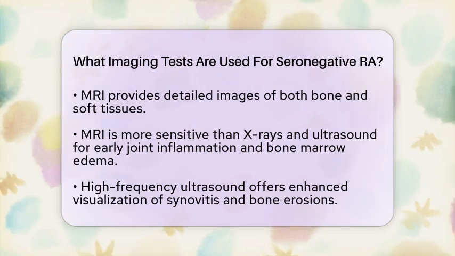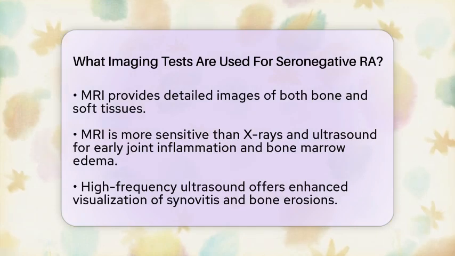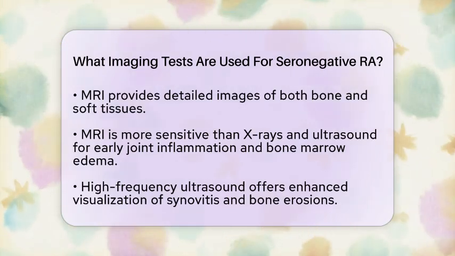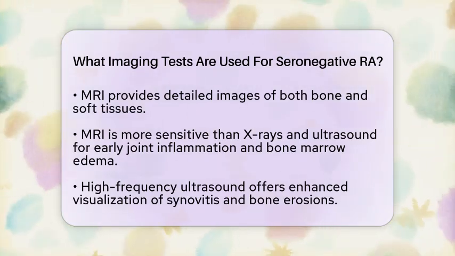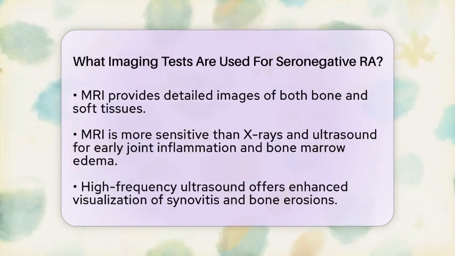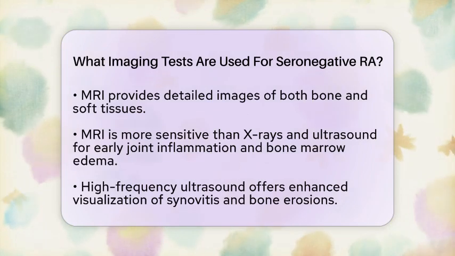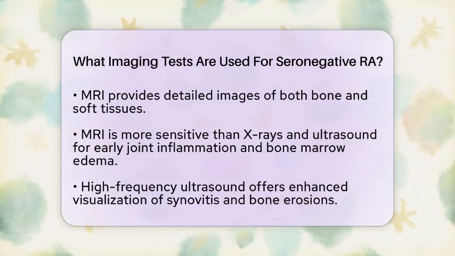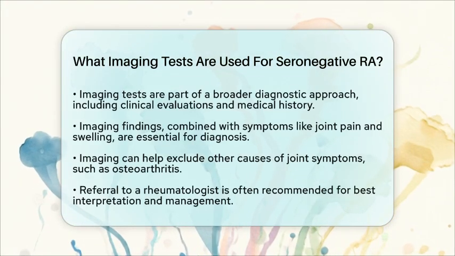It's important to remember that imaging is just one part of a comprehensive diagnostic approach. Doctors will also consider clinical evaluations, medical history, and laboratory tests. Since seronegative RA lacks specific blood markers, imaging findings combined with symptoms such as joint pain, swelling, and stiffness are crucial for making a diagnosis.